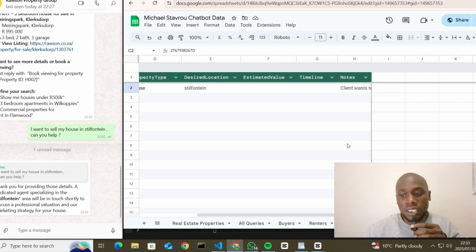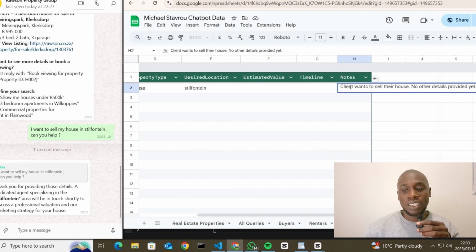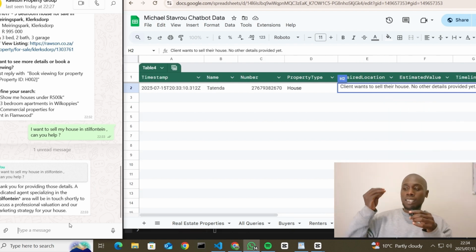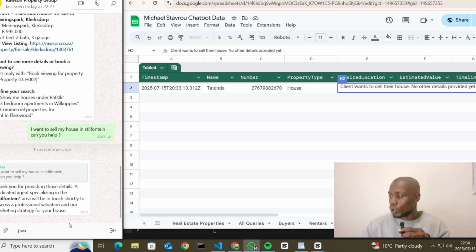Thank you for providing those details, and dedicated specialists will be in touch. You see, it has logged everything on the sellers. It's very important on the seller, so it knows that this person is a seller, and it even gives you a note that says the client wants to sell their house, no other details were provided yet. So this is groundbreaking. You can look at the time right now: 10:33. It can do this anytime, 24/7. This is what's important. And then it keeps notes.